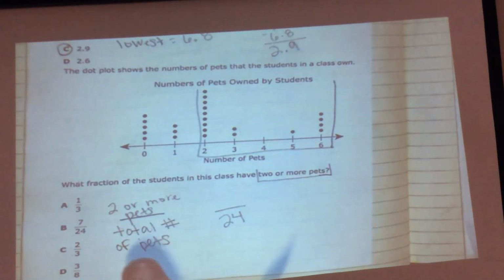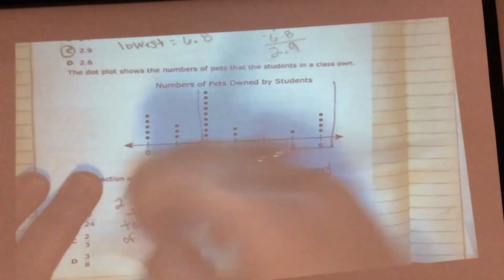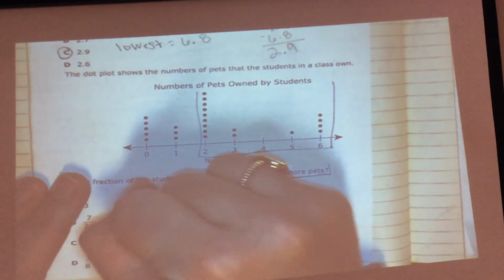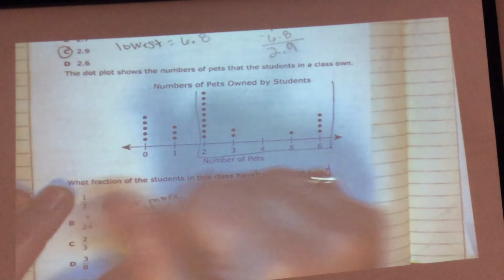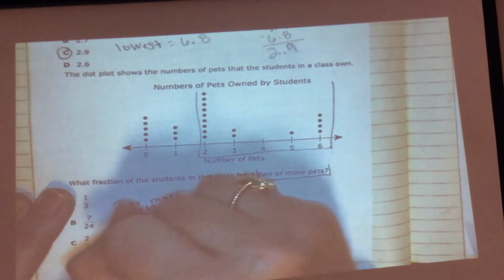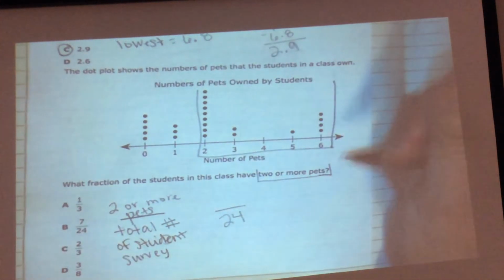This is the total number of students surveyed. I'm sorry. Total number of students surveyed that have that many pets. Then there's 24 students in class.